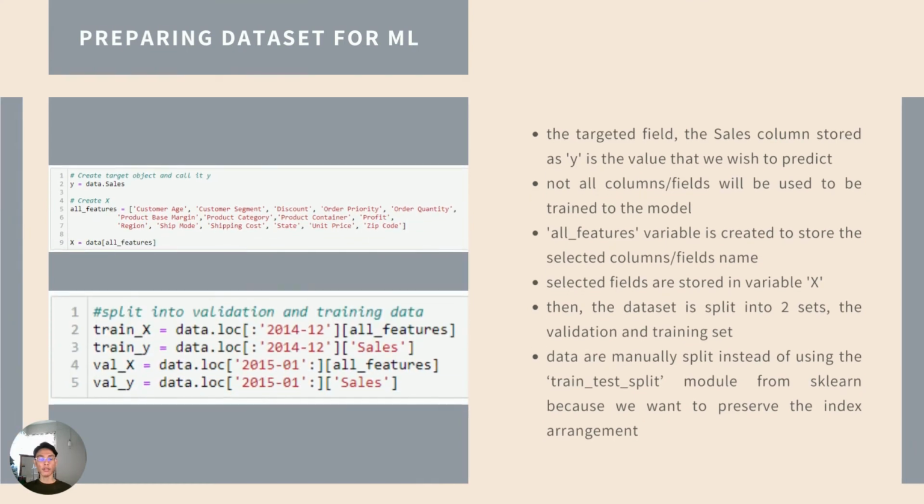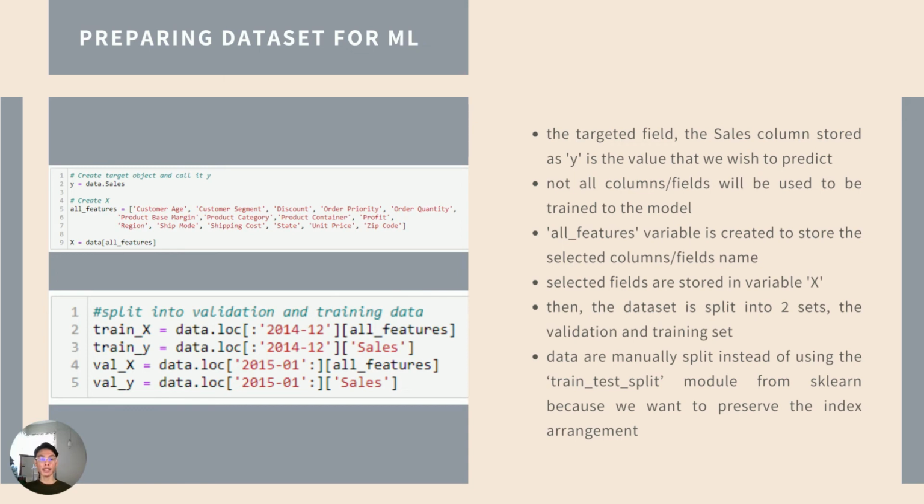So after we have done all of the data processing, data aggregation, and group operations on the data set, we will now be splitting the data into 2 sets, which are the training set and also the validation set. For both sets, we have the targeted field that we wish to predict, and in this case, it is the sales column that we store as Y. And we have some other fields that will be used to train the model. However, not all of the fields will be used. Thus, we created an all features variable to store the selected field names. Then, the selected fields are stored in variable X.